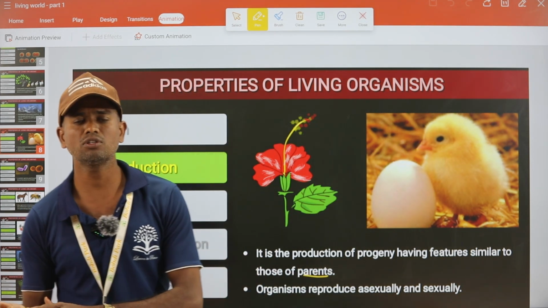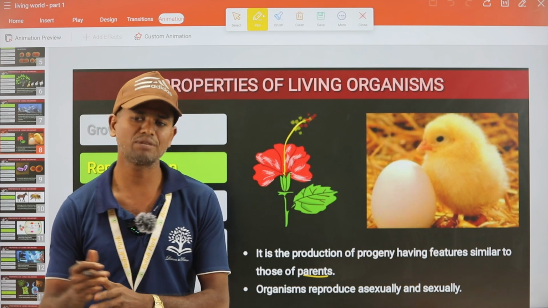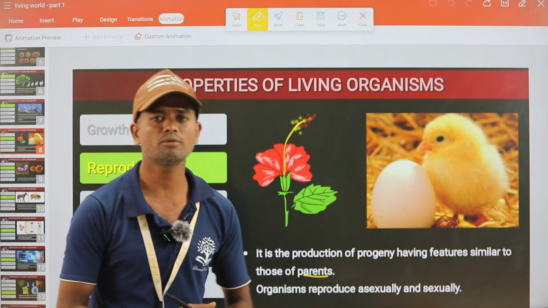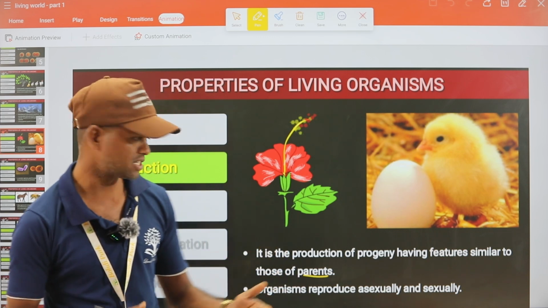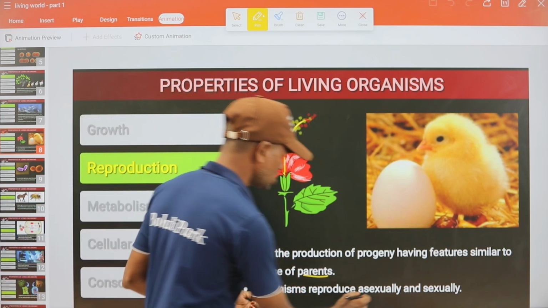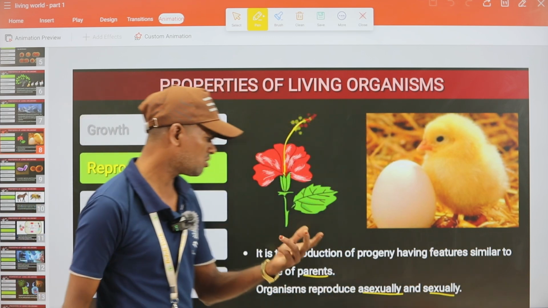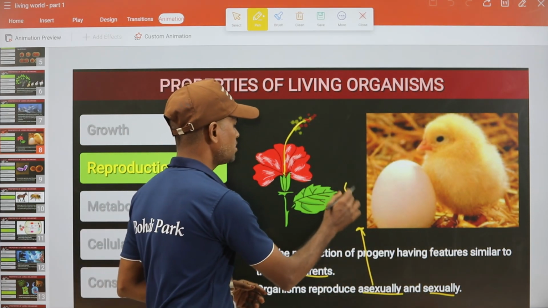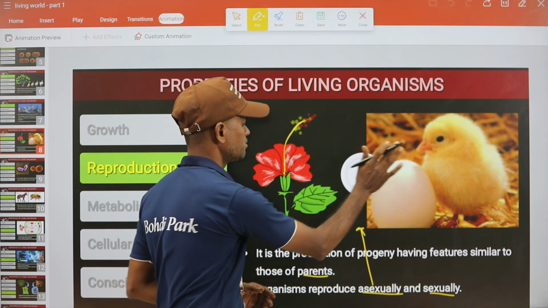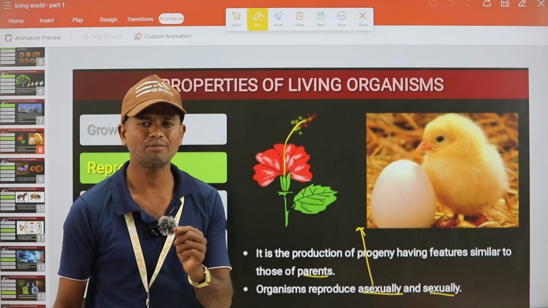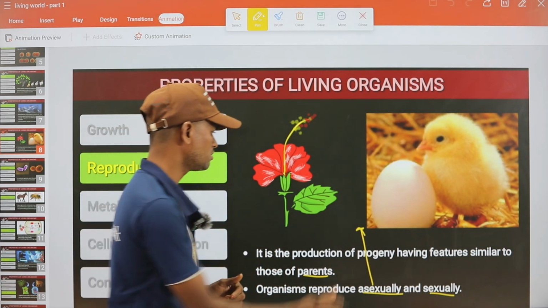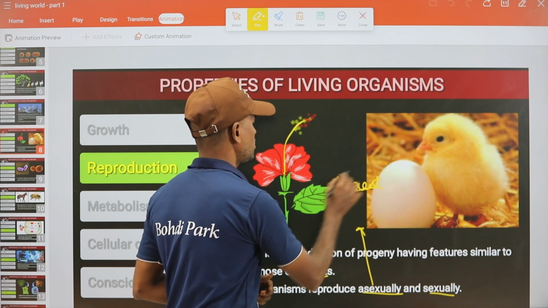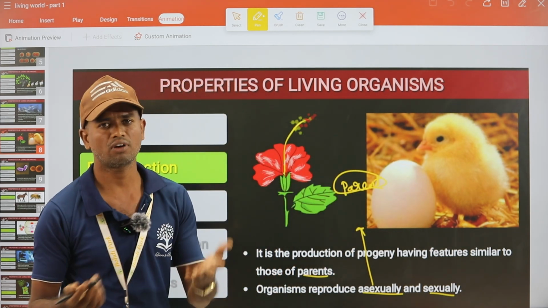If a plant is reproducing another plant, it will be similar in characteristic features. If an animal is producing young ones, they are going to be similar to the parents. So organisms reproduce asexually and sexually. Asexually means only one parent is enough, either plant parts or one animal parent.